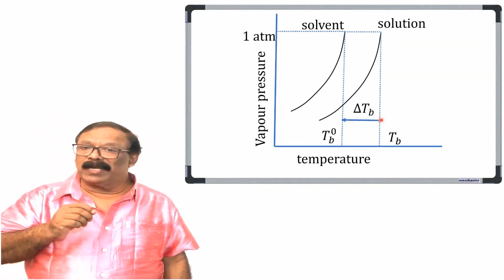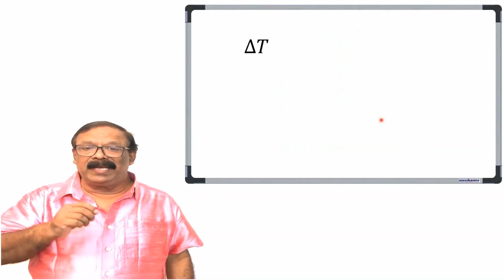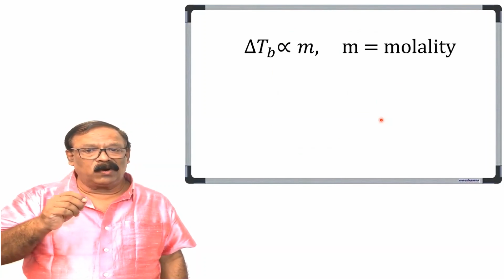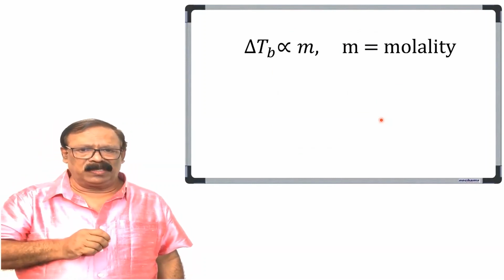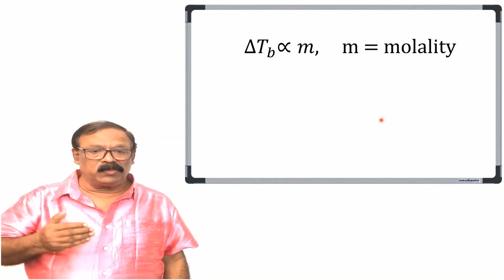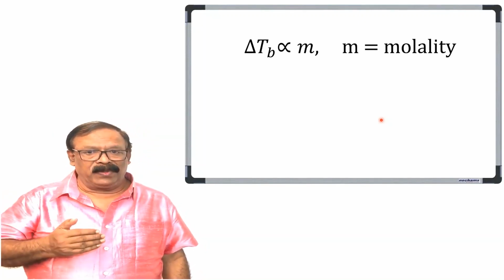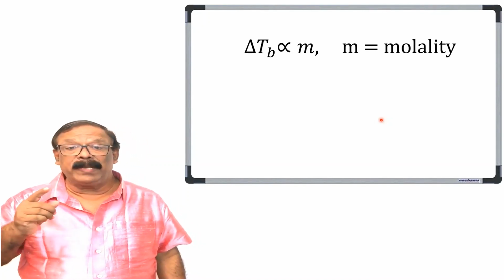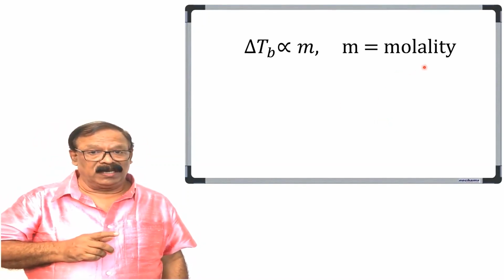Elevation of boiling point is a colligative property. It depends on the solvent only and not on the identity of the solute. And delta TB is proportional to the molality of the solution m. We are using molality because it is independent of temperature.